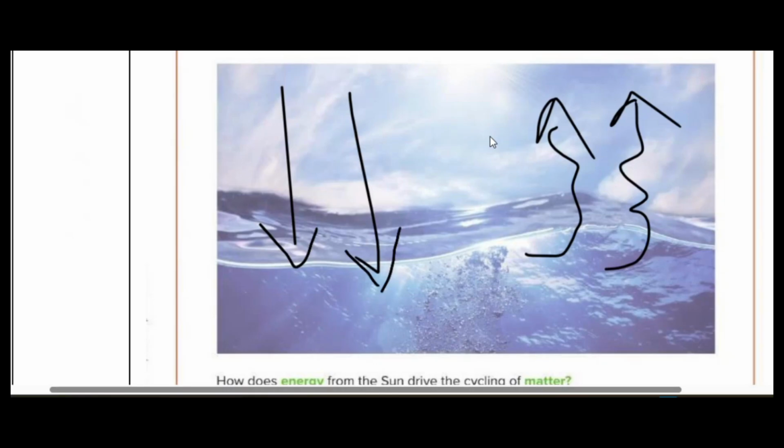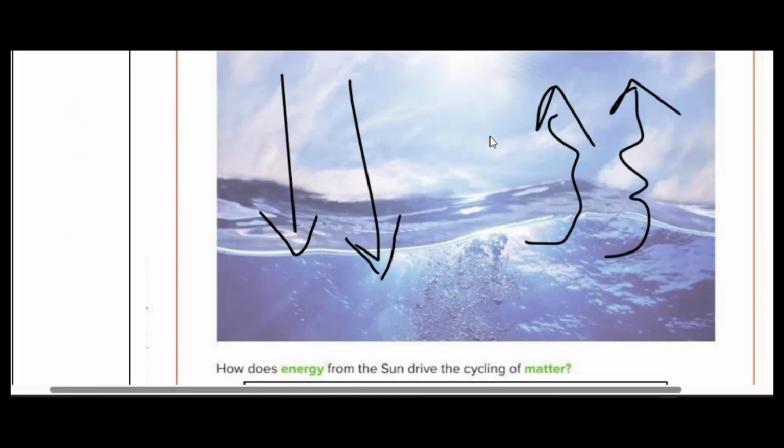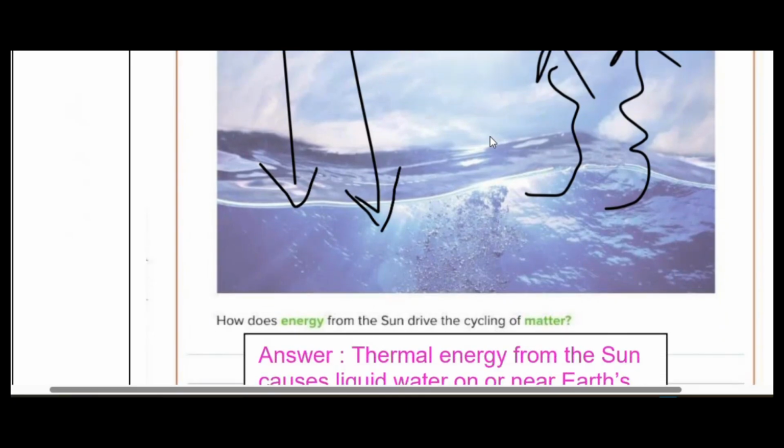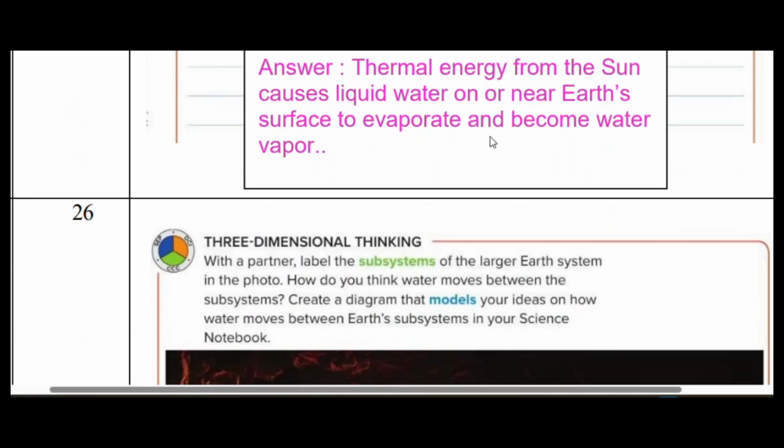But in evaporation, what happens? Only the surface particles, the particles which are faster, which have more kinetic energy, have enough energy to break free of the attraction and go up into the air around. So they escape the attraction, the sticking force, and go into the air. So that is evaporation. Evaporation is always on the surface of the water.